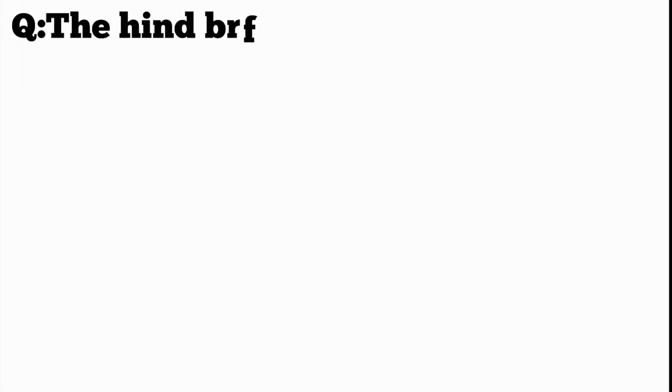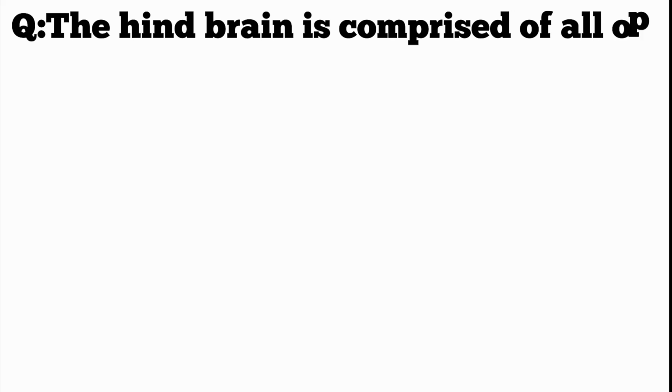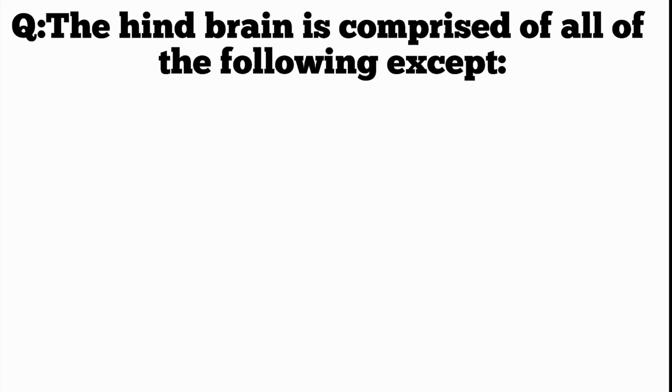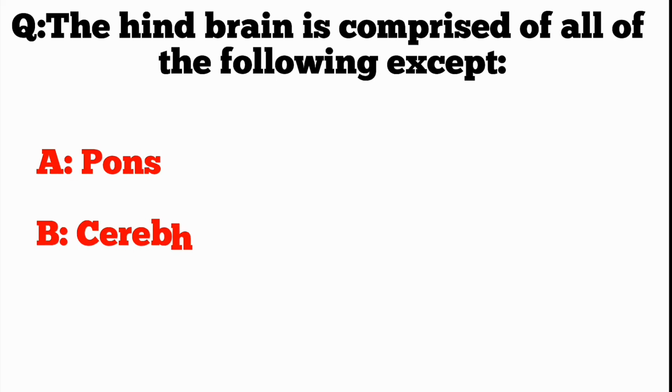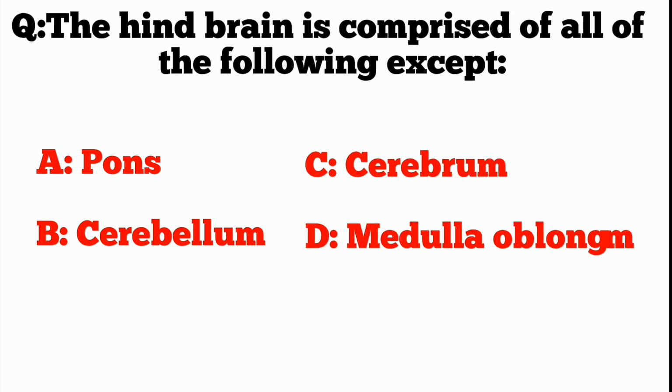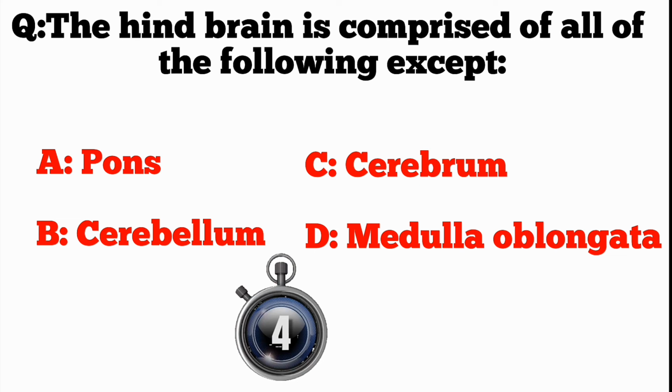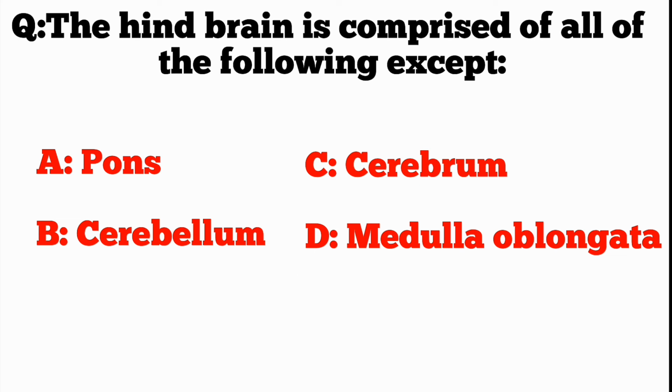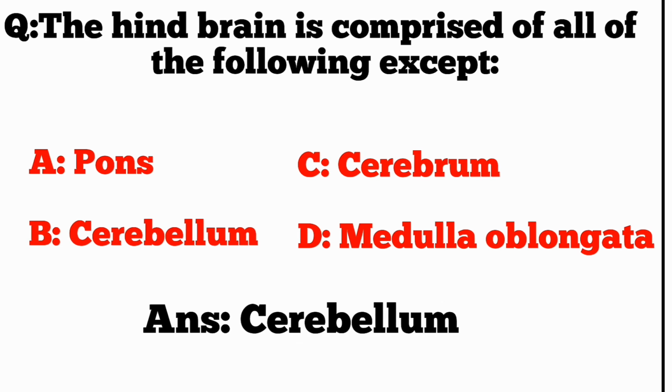Q. The hindbrain is comprised of all of the following except A. Pons, B. Cerebellum, C. Cerebrum, D. Medulla oblongata. ANS. Cerebellum.